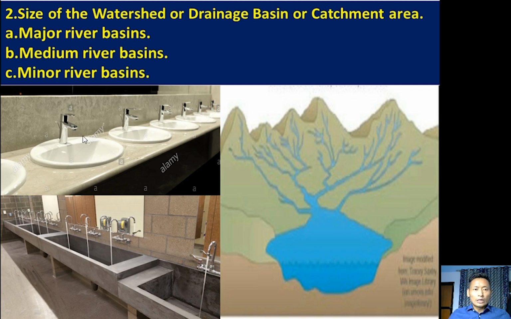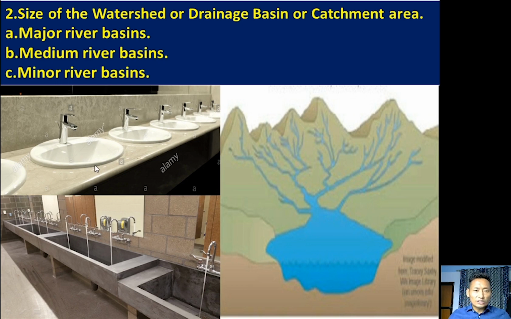If we wash our hands, the tap water splashes all over this basin, and finally all the splashed water goes into a common channel or drain. So this is one drainage basin or watershed. This water goes into this basin, not that basin.